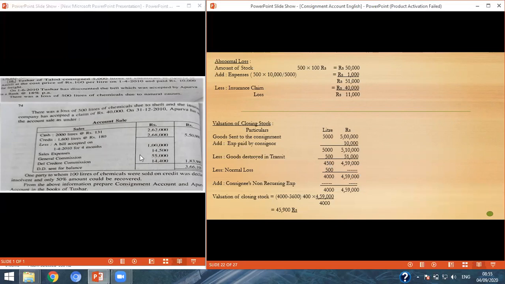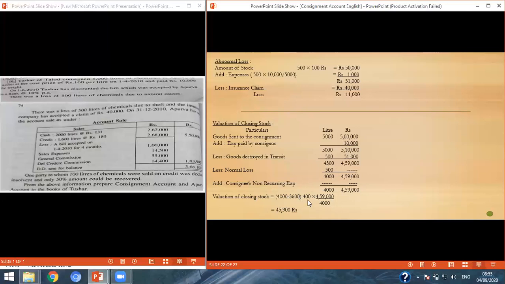Here only sales expenses are given, so consignor's non-recurring expenses are not given, and it will not be added. So we get 4,000 liters and 4,59,000 amount. Now we have to find out the valuation of closing stock. We have 4,000 units and we have sold 2,000 plus 1,600, that is 3,600 liters. So we get 400 liters as closing stock.